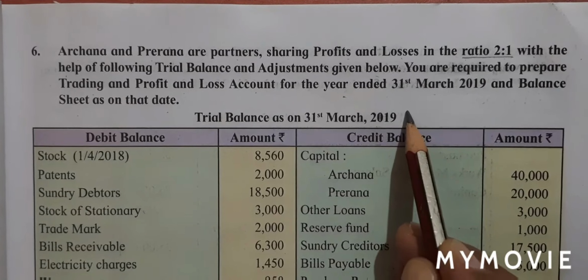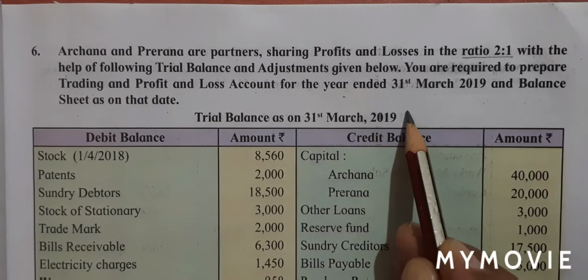Trade expense. Students, when trade expense is given, we have to quickly look down. We have to move down and check if we have any general expense. No, we do not have any other expenses. So when we do not have any other expense, trade expense goes in your profit and loss account.